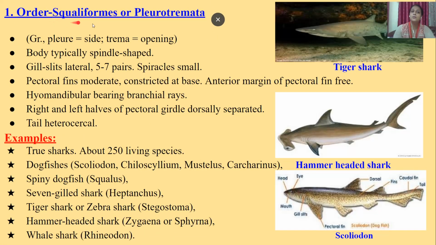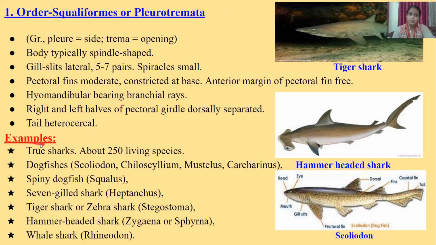The first order is Squaliformes or Pleurotremata, a Greek word. Pleuro means side and trema means opening, side opening. Body bilateral, typically spindle shaped. Gill clefts lateral, 5 to 7 pairs, spiracles small, pectoral fin moderate, constricted at base, anterior margin of pectoral fin free. Hyomandibular bearing branchial rays, right and left halves of pectoral girdle dorsally separated, and heterocercal tail.